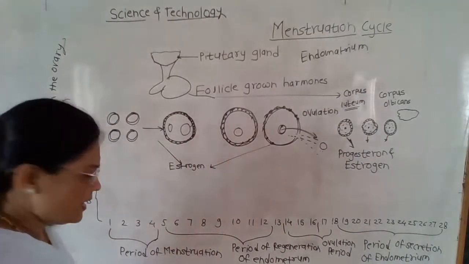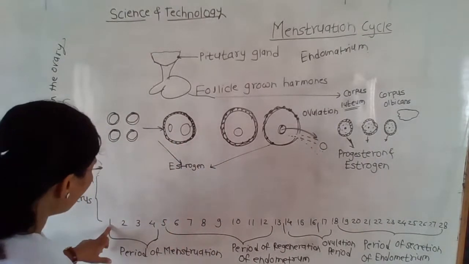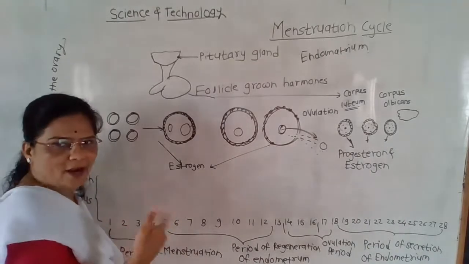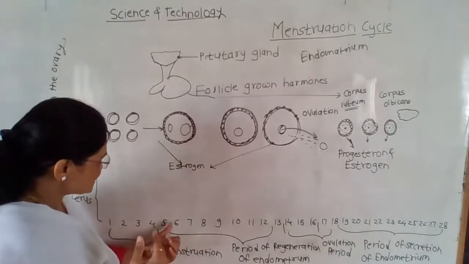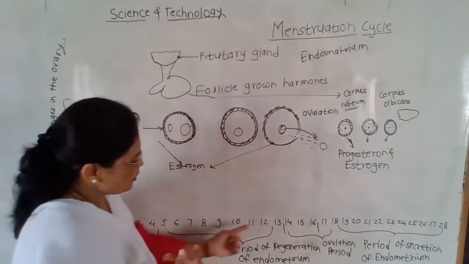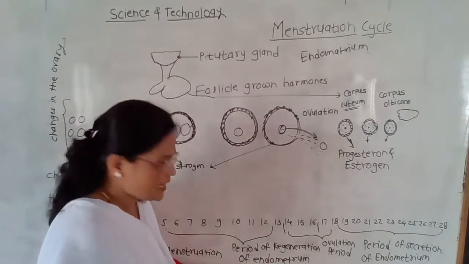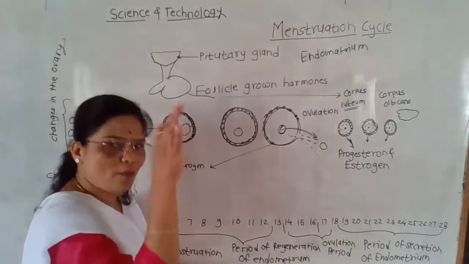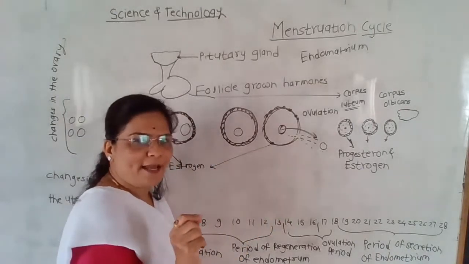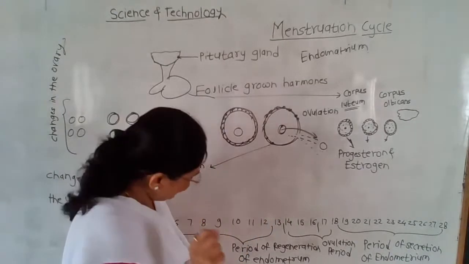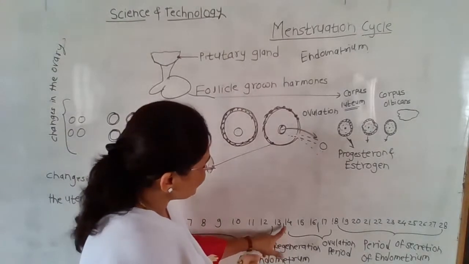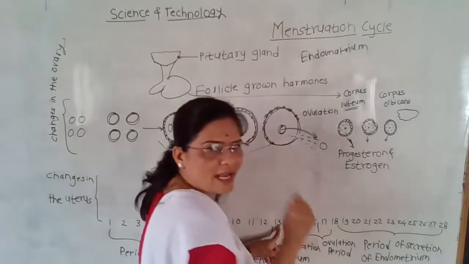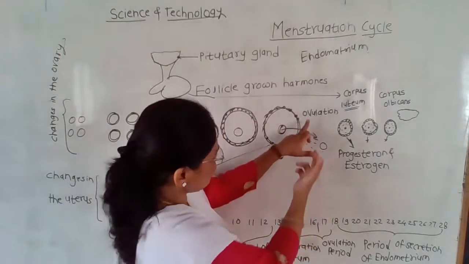Students, remember, pay attention. 1 to 5 days, there is a period of menstruation. After the 6th day to the 12th day, the period of regeneration of the endometrium. Regeneration means the formation of the endometrium. Then after the 13th to 17th day, there is an ovulation period. Look at the diagram.